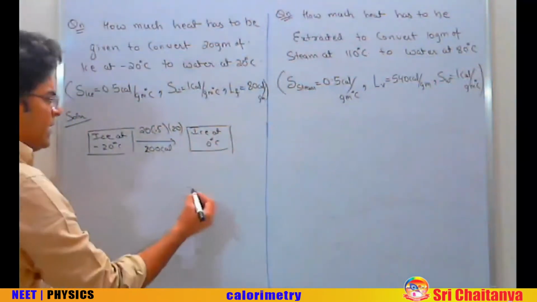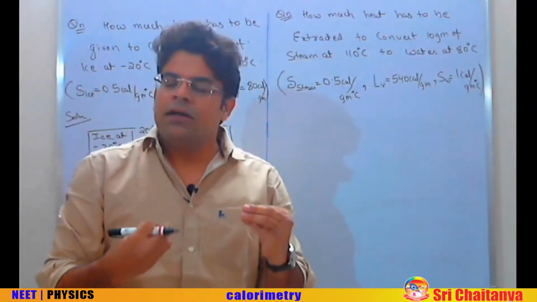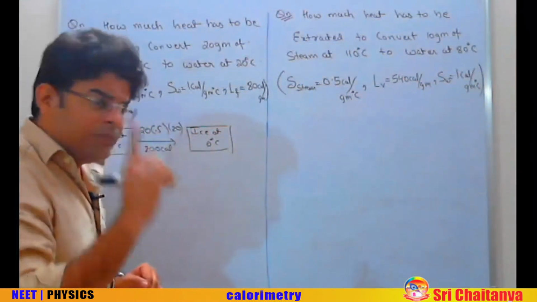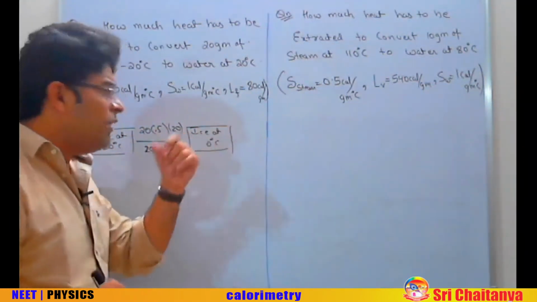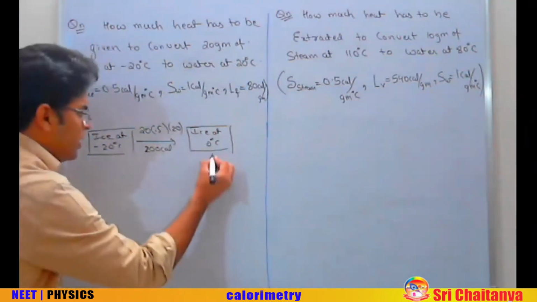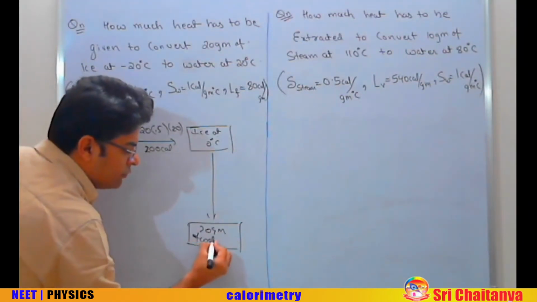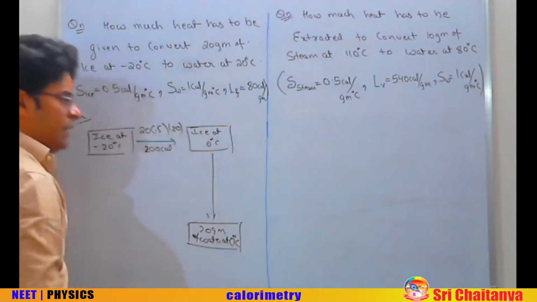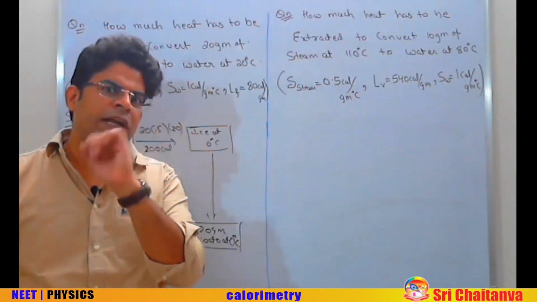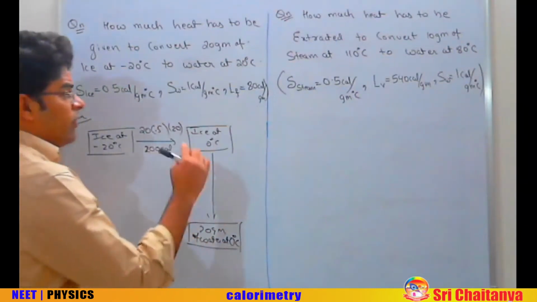Then we have got ice at 0. If we start providing heat to ice at 0, what will happen? The temperature won't rise. First it will start to melt. To melt 1 gram of ice, we require 80 calorie. In hand we have got 20 gram. So as to melt this 20 gram of ice at 0 and convert it into 20 gram of water at 0 degree centigrade, how much heat has to be given? To convert 1 gram of ice at 0 into 1 gram of water at 0, you require 80 calorie. So as to convert 20 gram of ice at 0 into 20 gram of water at 0, you require 20 into 80.